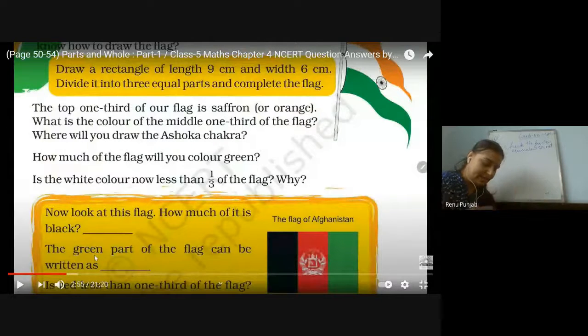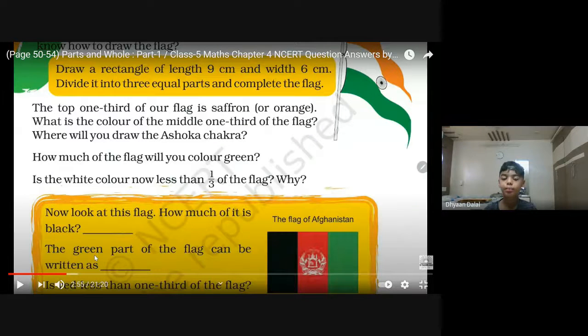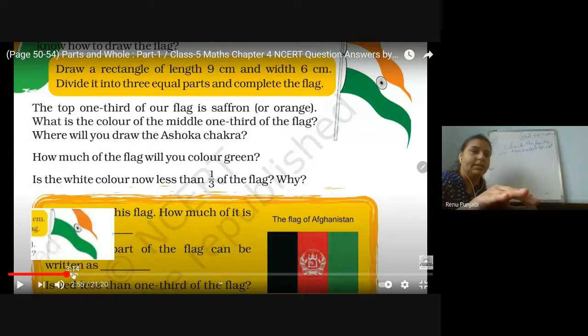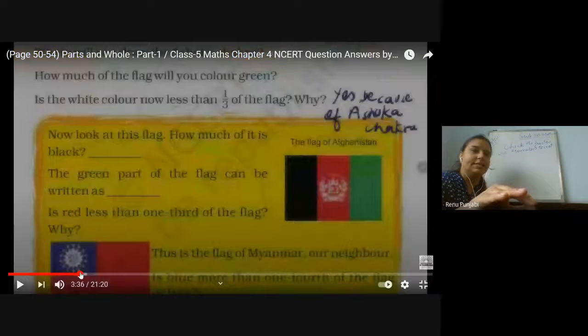And next, is red less than 1/3 of the flag? Why? Because there is a symbol in between. Yes, because there is a symbol in between. That's why the red color is less than the 1/3. Now go to the next.